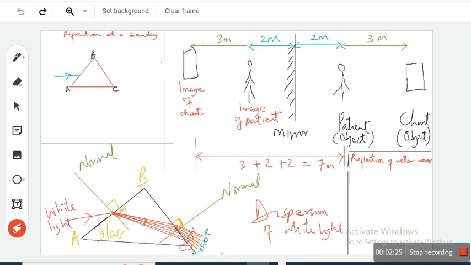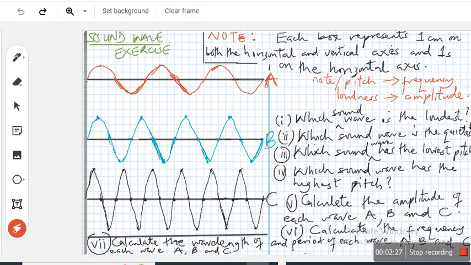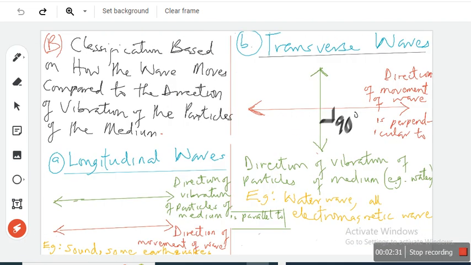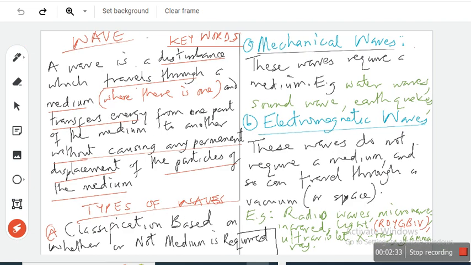Okay, now, types of waves. We can classify waves based on two criteria. The first one is whether it needs a medium or if it doesn't need a medium. So you said mechanical wave. What is a mechanical wave?